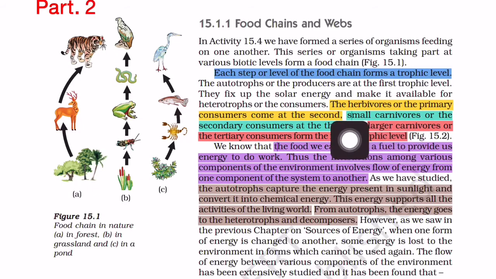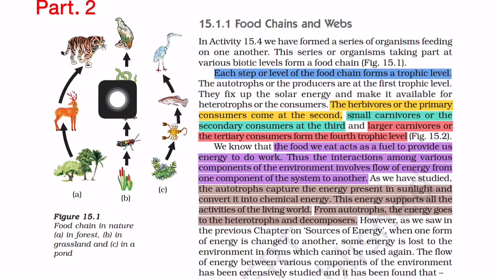Small carnivore or the secondary consumer is at the third level. You can see this is the third level. This frog is at the third level, and this fish is at the third level. So small carnivores or secondary consumers are at the third trophic level, and larger carnivores or tertiary consumers form the fourth trophic level.